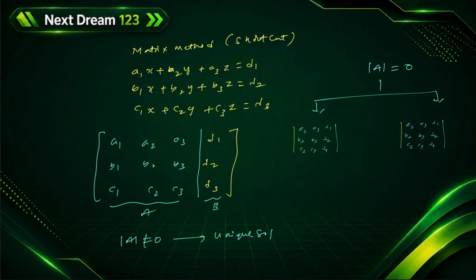If this is equal to 0, then it has infinitely many solutions. If this is not equal to 0, then there is no solution. You remember this. This is a shortcut.